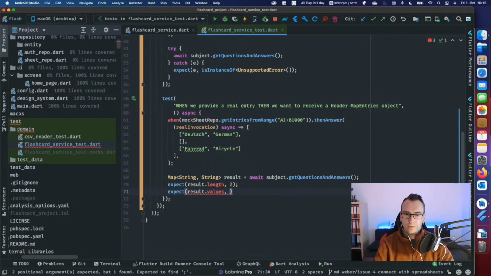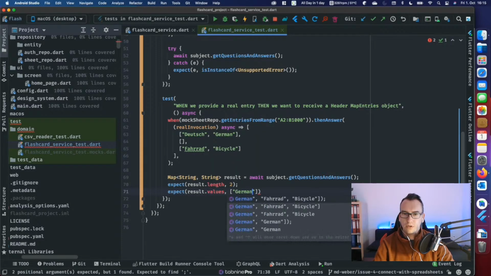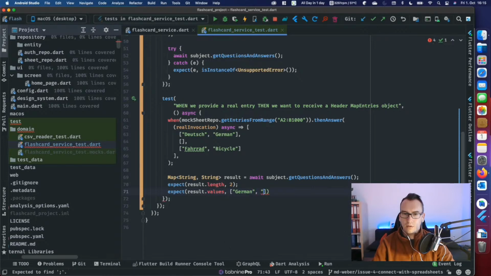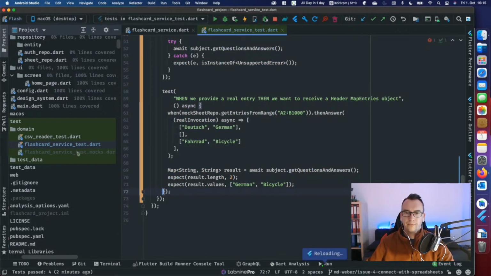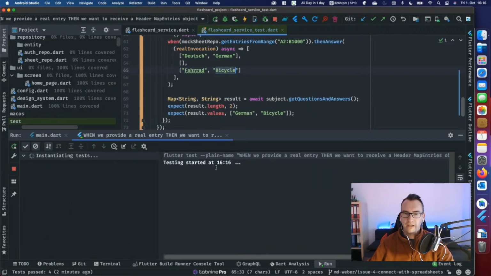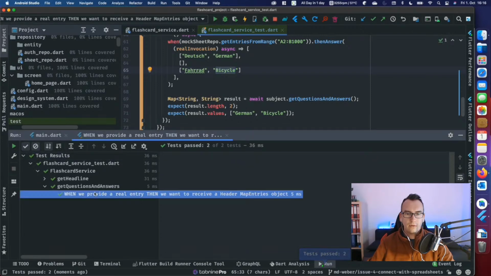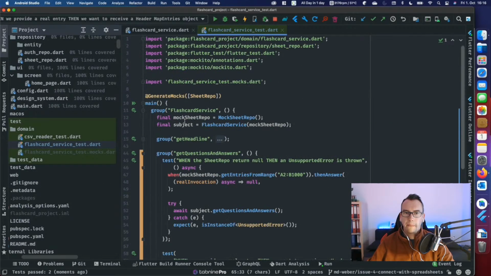Values, and what we want as values should be German and bicycle. Like that. Because we get this one, and both of them are the values. Let's run the tests again. And all of them are green, which is a good sign.